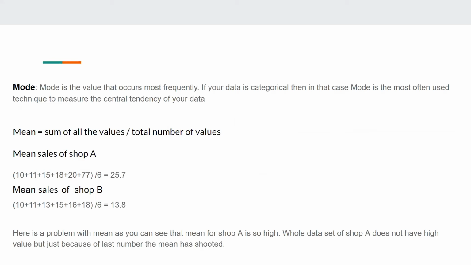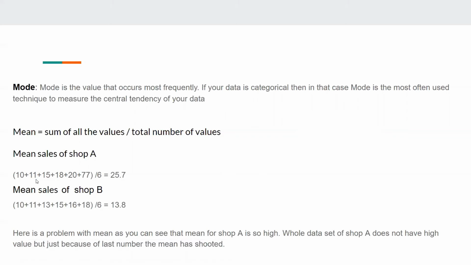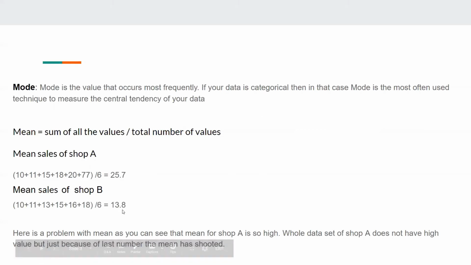Okay, so now let's understand the mean, median, mode with examples. Suppose we have two shops, shop A and shop B, and this is the sales value of shop A, that is 10, 11, 15, 18, 20 and 77. And we are calculating the mean of these numbers, which would give us 25.7. And the mean sales of shop B is 13.8.